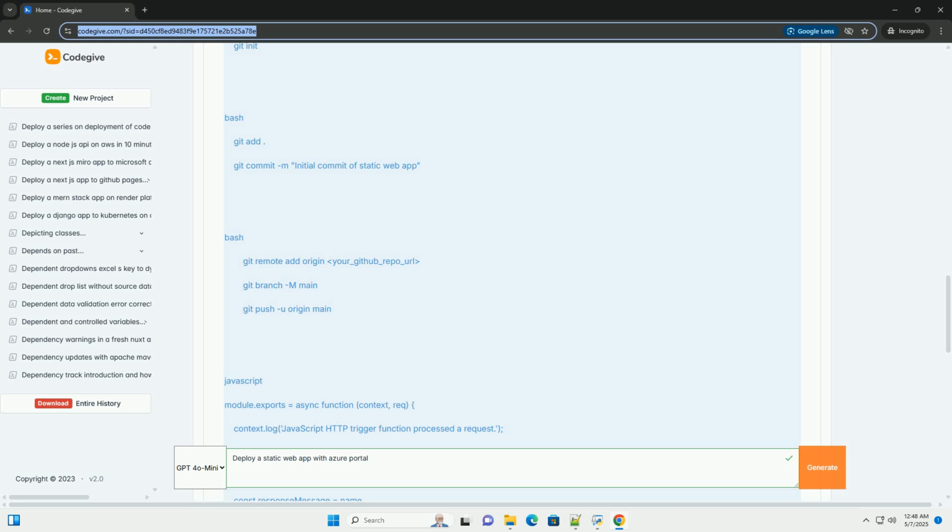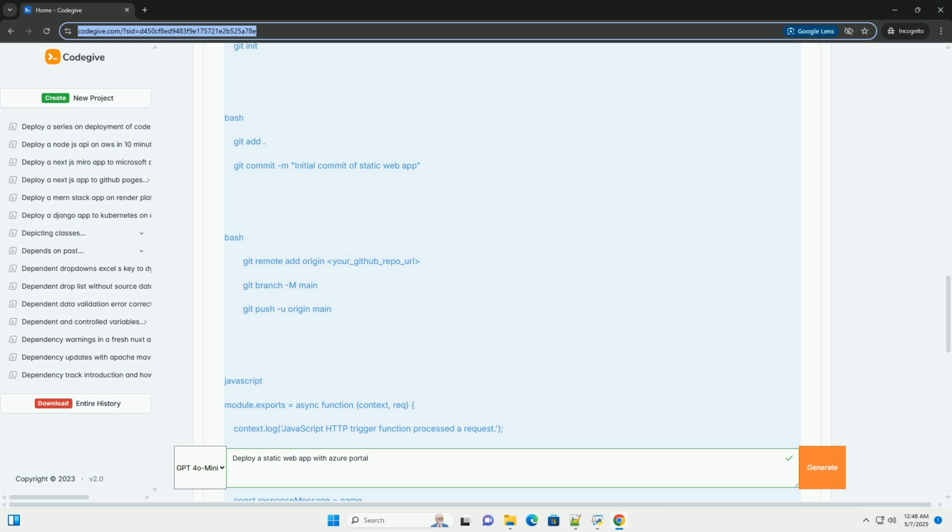App location: /. This is still the root of the repository. API location: leave blank if you don't have any Azure Functions APIs. Output location: /build. This tells Azure Static Web Apps to serve the files from the build directory. When you save the changes, the GitHub Actions/Azure pipeline will trigger automatically, build your React application, and deploy the contents of the build directory to Azure Static Web Apps.